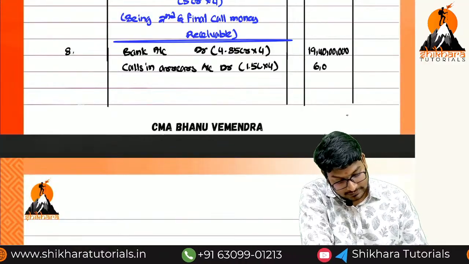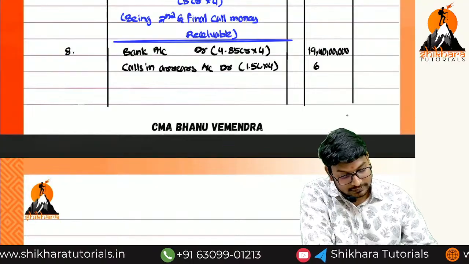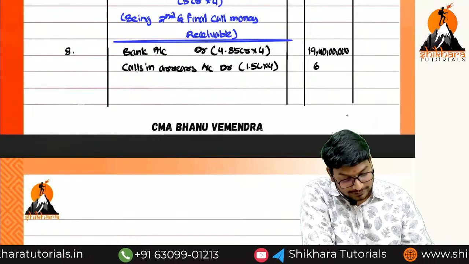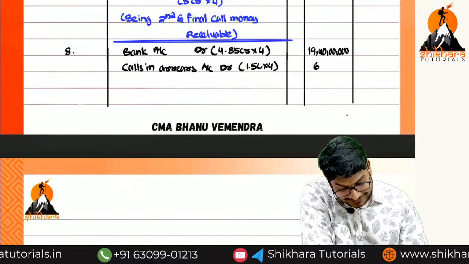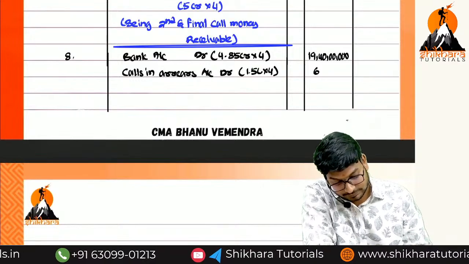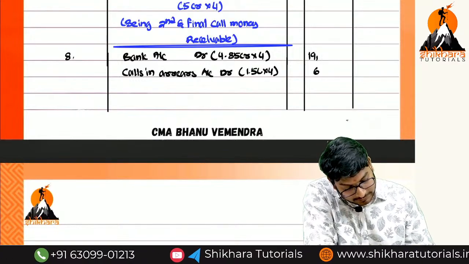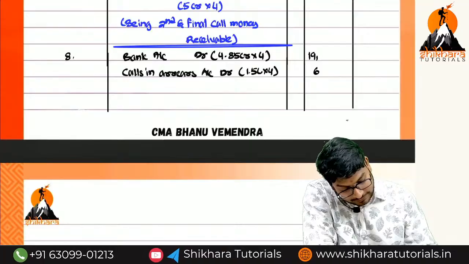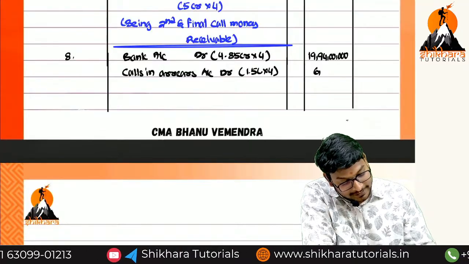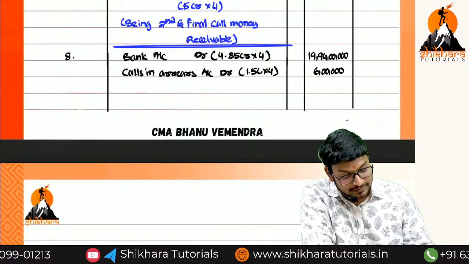60 lakhs, huh? So that means this amount is wrong, huh? 19 crore 94 lakhs. Okay. Use the calculator properly, ma. And here the amount is equal to how much, ma? 6 lakhs.